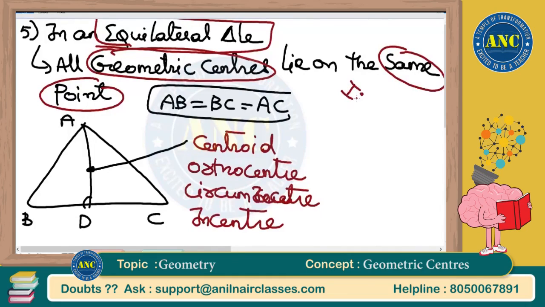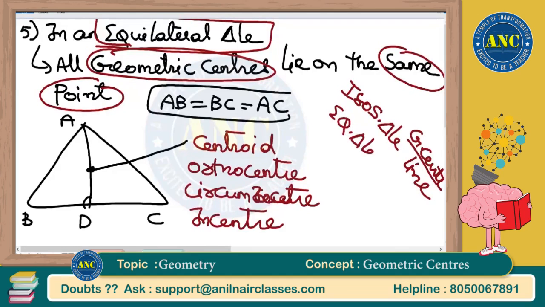In an isosceles triangle, the geometric centers lie on the same line, and in an equilateral triangle, they all lie on the same point.